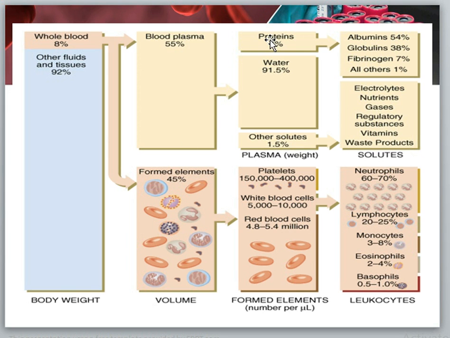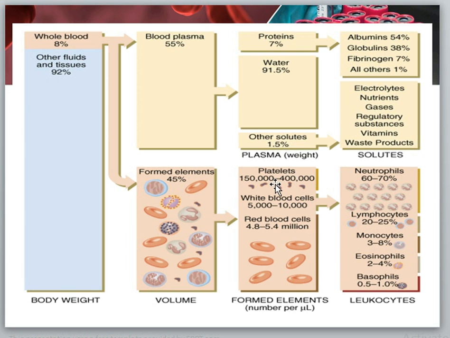In plasma there is 7% protein. The proteins are albumin, globulin, fibrinogen and others at 1%, and water is 91.5%. Other solutes are electrolytes, nutrients, gases, regulatory substances, vitamins, waste products. In the 45% there are the cells containing platelets, white blood cells, red blood cells. White cells are again distributed into neutrophils, lymphocytes, monocytes, eosinophils, basophils.